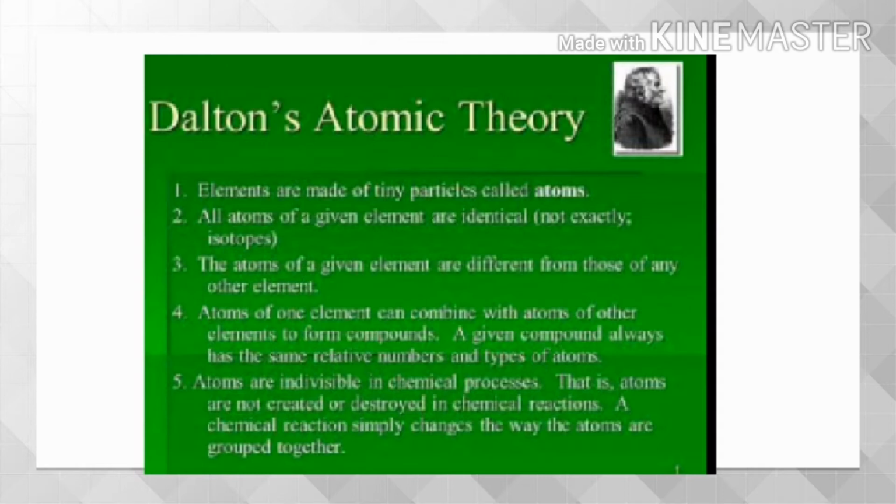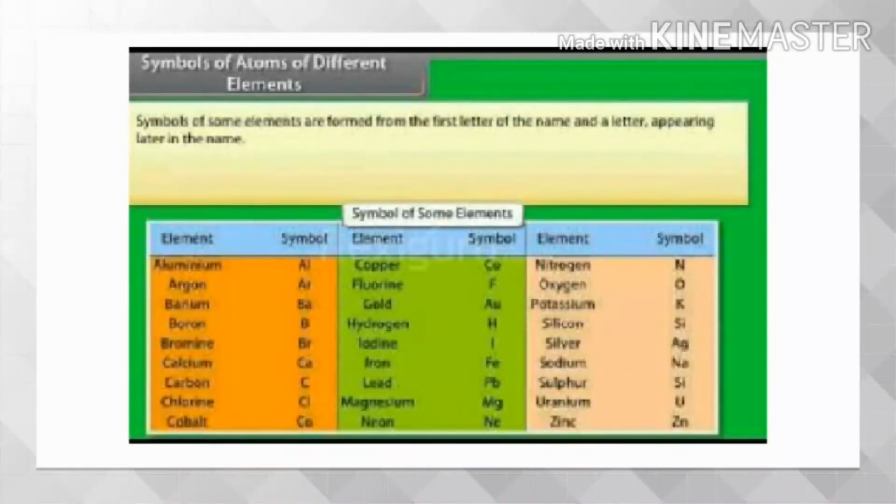You will study in the next chapter that all atoms are made up of still smaller particles. What are the modern day symbols of atoms of different elements? Dalton was the first scientist to use symbols for elements in a very specific sense. When he used a symbol for an element, he also meant a definite quantity of the element, that is, one atom of that element.